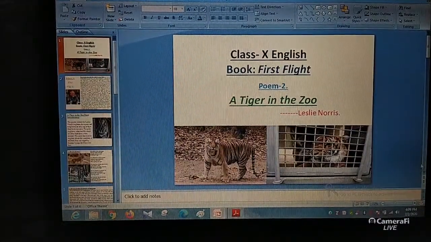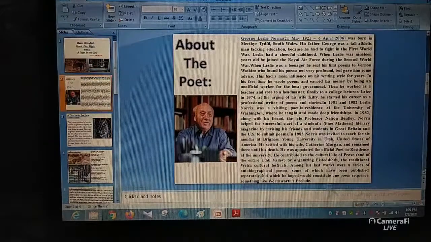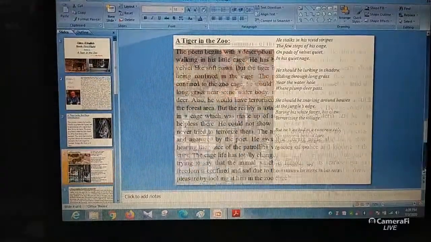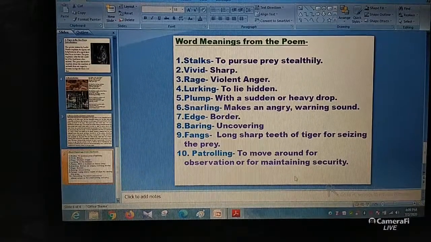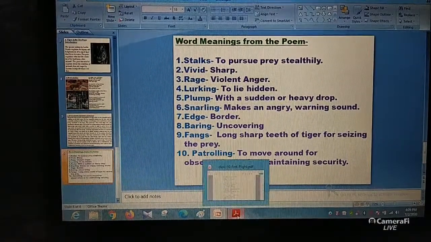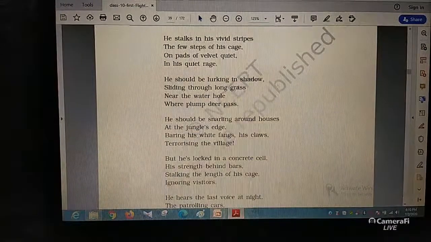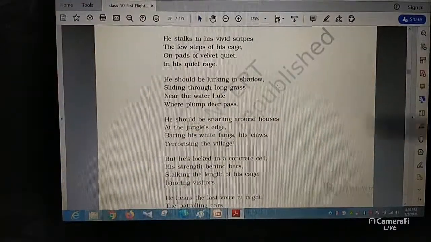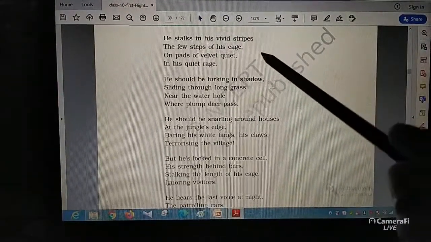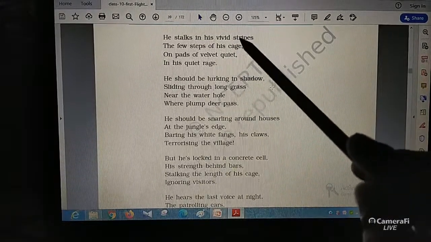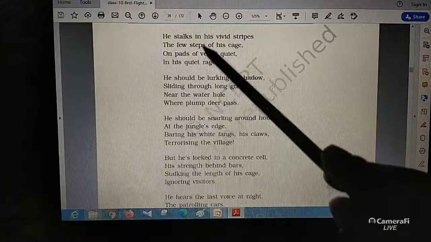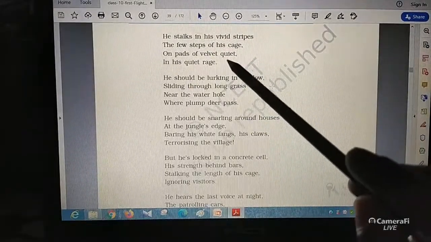So let's get back to the poem. The tiger is slowly walking with his sharp stripes on his body, which is the nature of the tiger, and he is moving only a few steps of his cage.